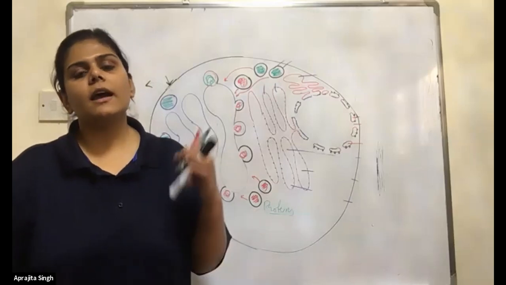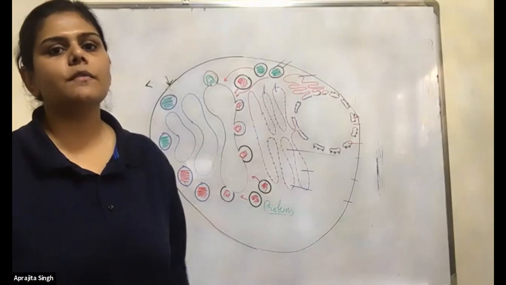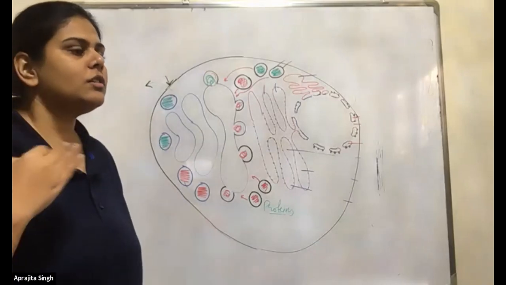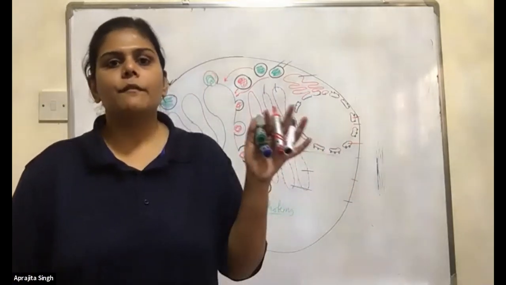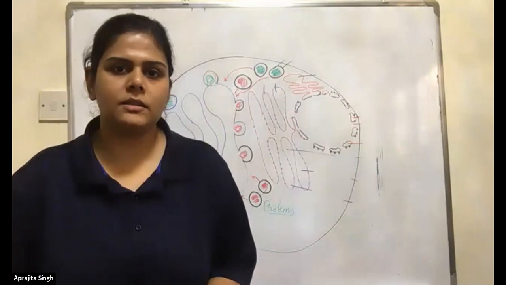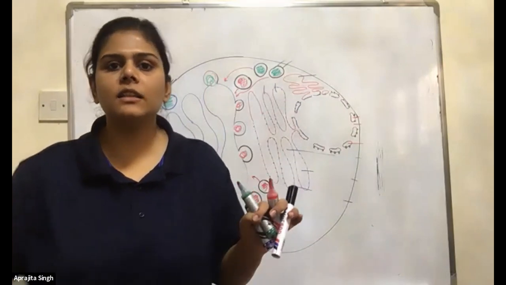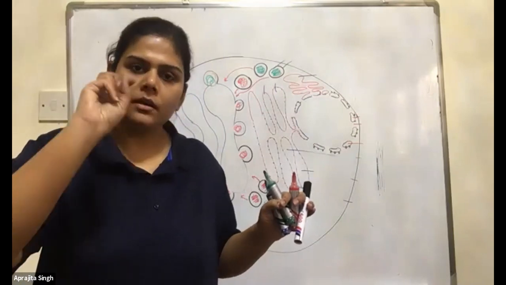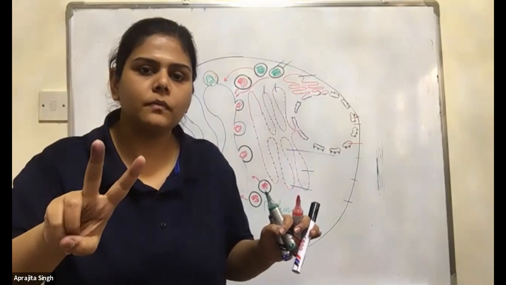So that's why I didn't tell you in the endoplasmic reticulum. But always remember, if the question asks which two organelles are involved in the modification of proteins, it is rough ER and the Golgi.